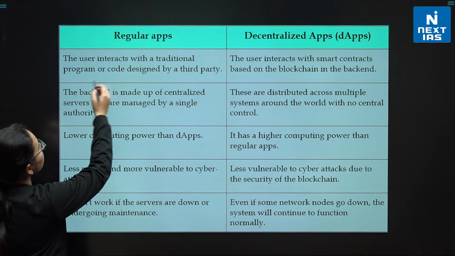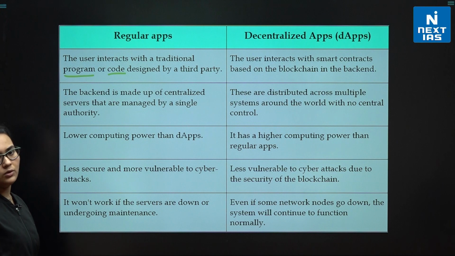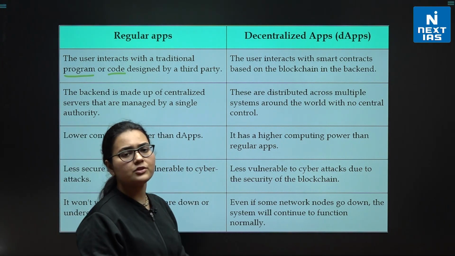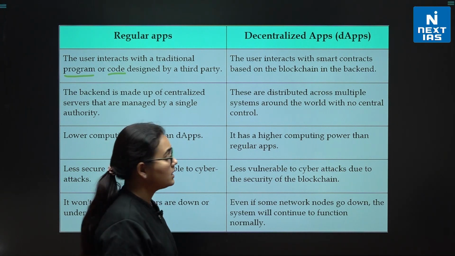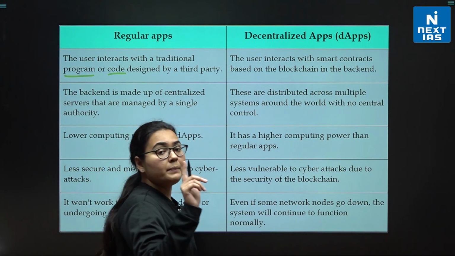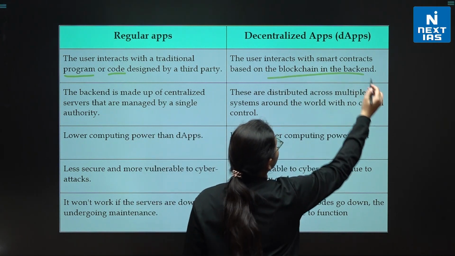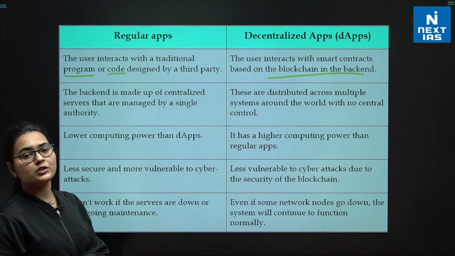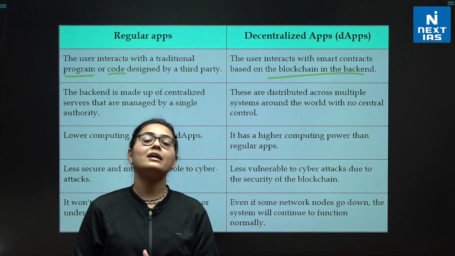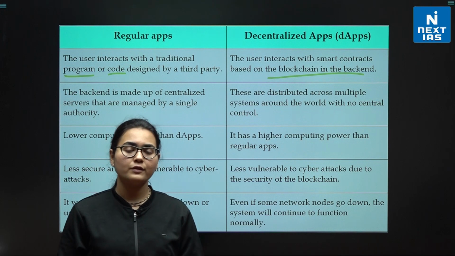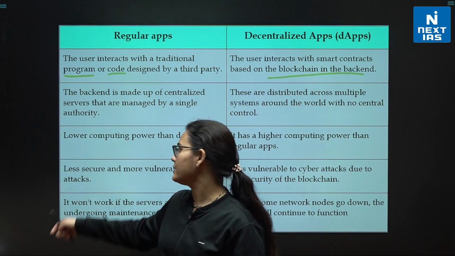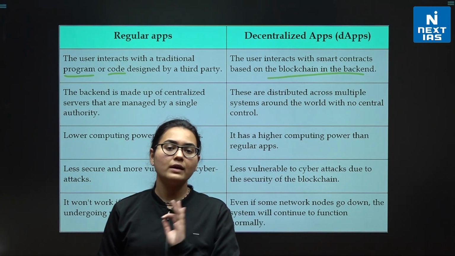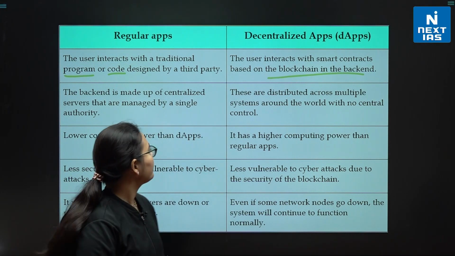The user interacts with a traditional program or a code-based thing, okay? So it's a program-based or code-based technology application. Regular applications are program-based or code-based. But dApps are based on blockchain technology, okay? Now, if it is based on blockchain technology, you should be very clear that they are, of course, safer and not so vulnerable as regular applications, right? So they are less vulnerable to cyber attacks.